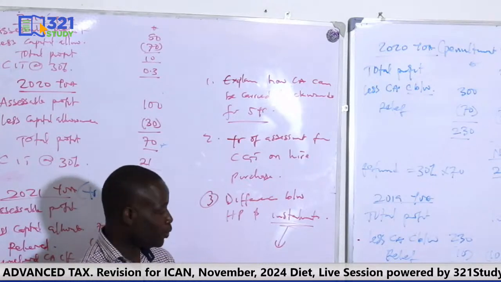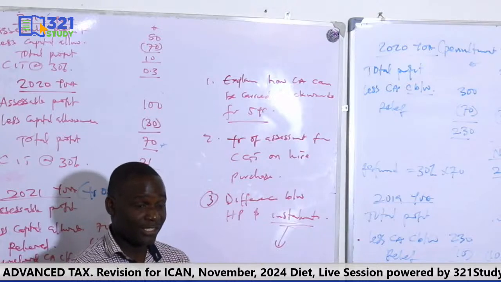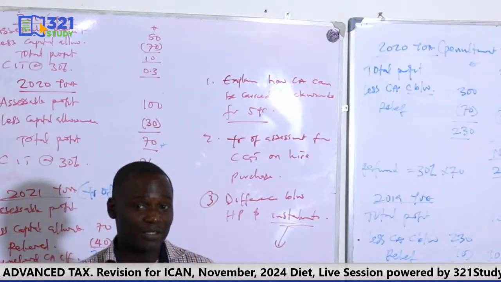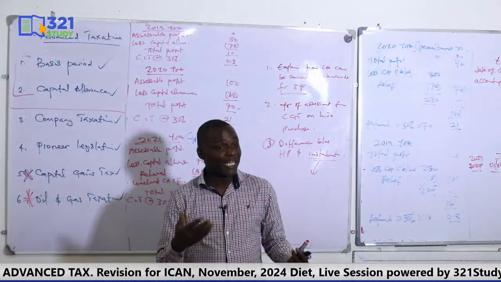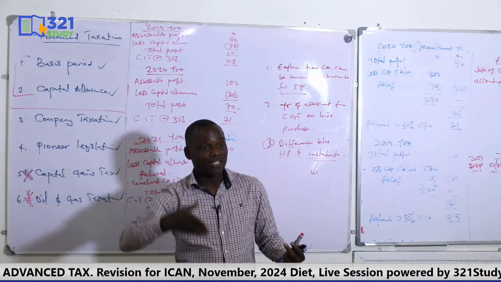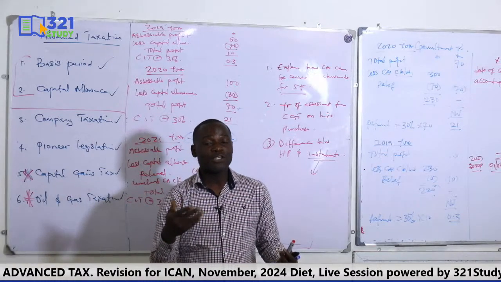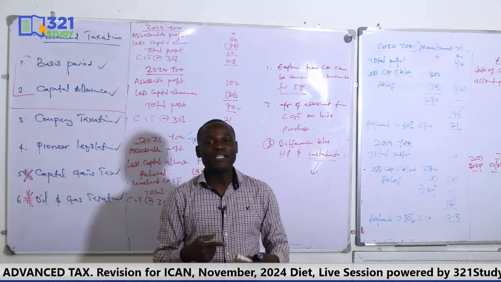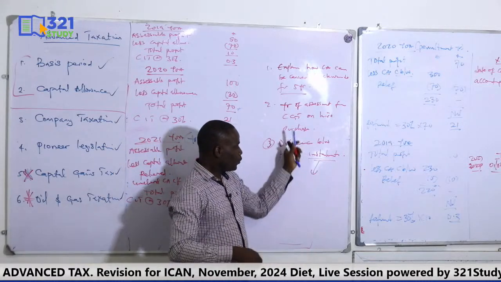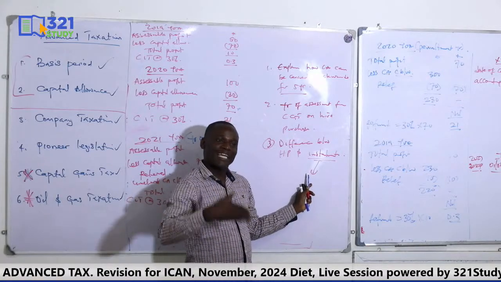So the question here is that since the payment is not going to come at once, it doesn't make sense to ask the taxpayer to pay the CGT at once, because maybe the payment may come in 3 years' time, with a payment dropping every year. If you ask the taxpayer to pay the whole CGT, he may not have the money to pay it. So the argument here is whether the taxpayer would be allowed to pay his CGT by installments.